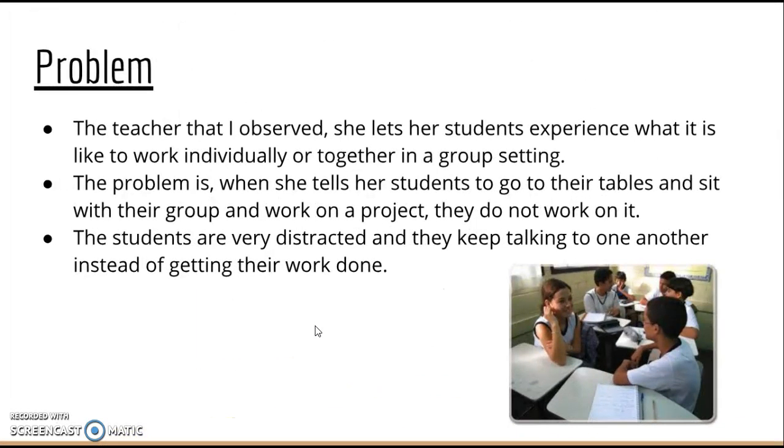So first, we have to start with the problem. The problem is that whenever the teacher I observed would assign her students to go back to their tables and sit with their classmates, and she would give them an assignment to work on or a project to work on together, the students would be distracted by one another, or they would be talking, or sometimes they would be fighting, so they would not be getting their work done.